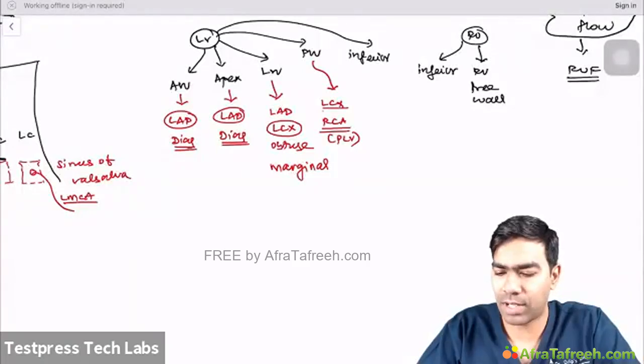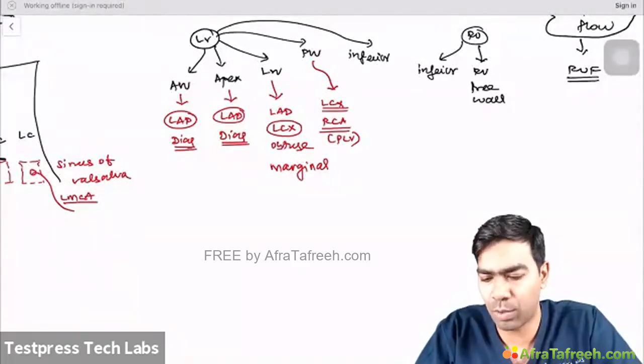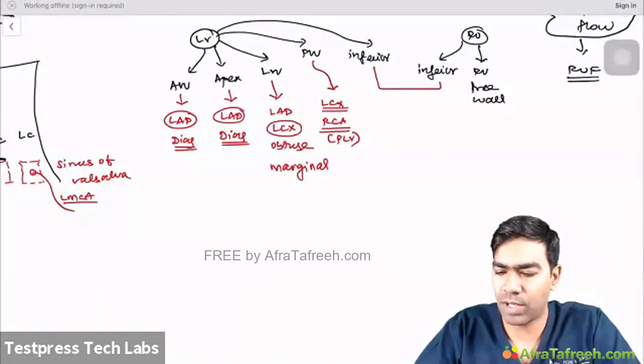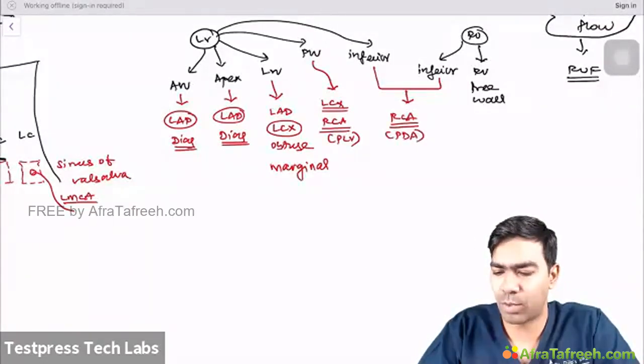And then we have the left circumflex. We know to a large extent it can supply the posterior wall as well. And as far as the inferior wall is concerned, predominantly by the right coronary artery, we know that. And principal supply is through the PDA, that is posterior descending artery.